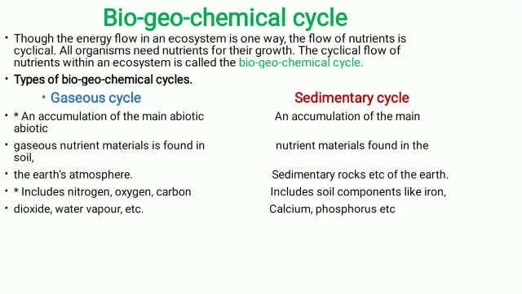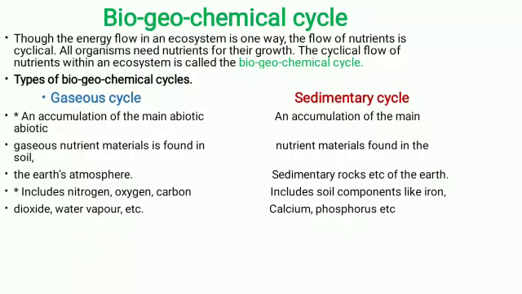In the gaseous cycle, there is an accumulation of the main abiotic gaseous nutrient material. The Earth's atmosphere includes nitrogen, oxygen, carbon dioxide, water vapor, etc. So the accumulation of the main abiotic gaseous nutrients in the Earth's atmosphere, in the form of gases like nitrogen, oxygen, carbon dioxide and water vapor, is called the gaseous cycle.